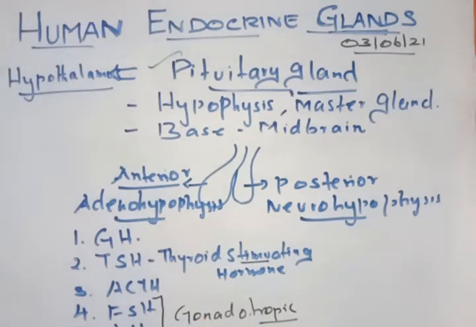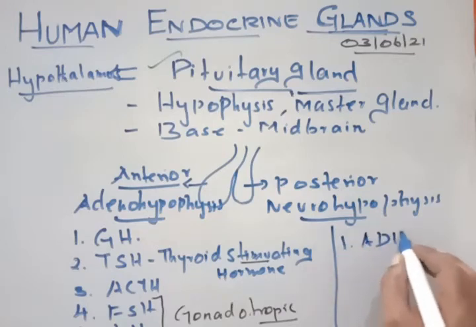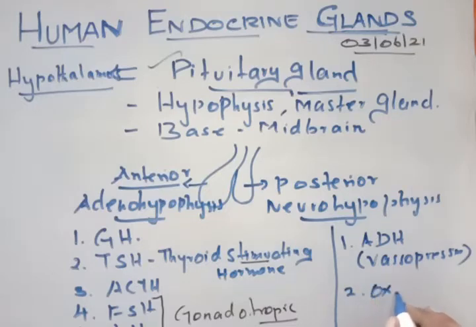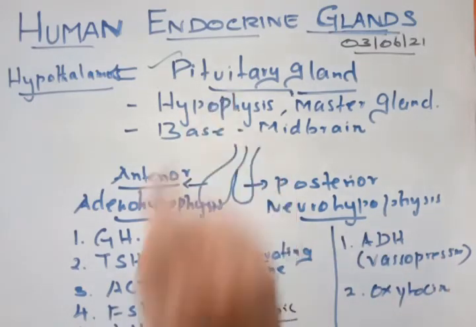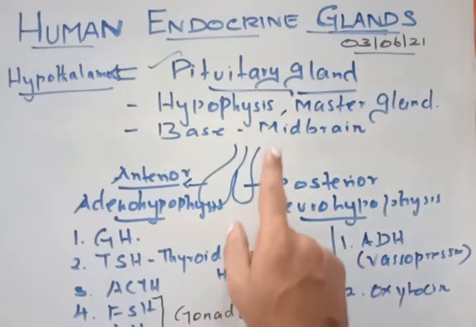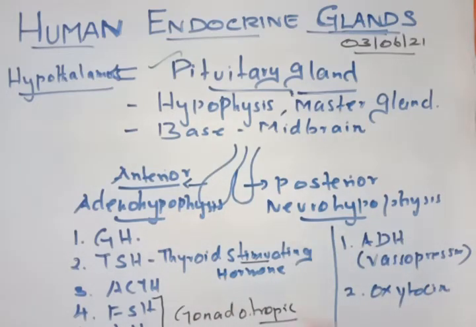Only 2 hormones. The first hormone here we have is ADH, antidiuretic hormone, otherwise called vasopressin. The second hormone here is called oxytocin. So that's all, only 2 hormones. Together, the pituitary will secrete 8 hormones. But one thing that you have to understand regarding the pituitary gland is that all these 8 hormones are stimulating hormones.